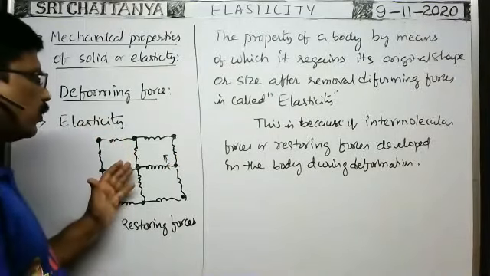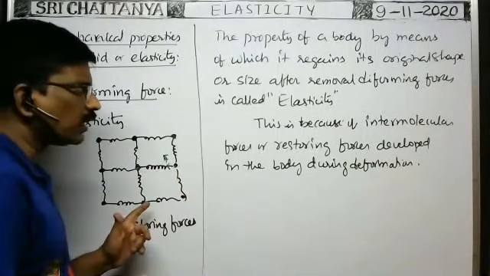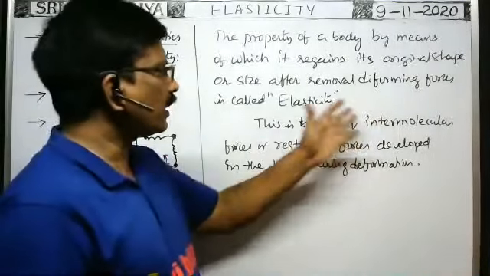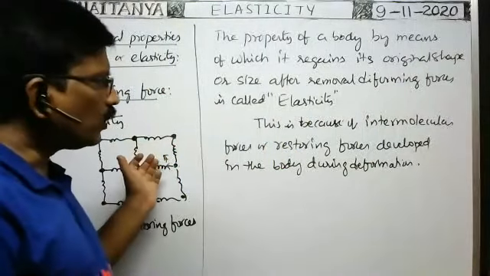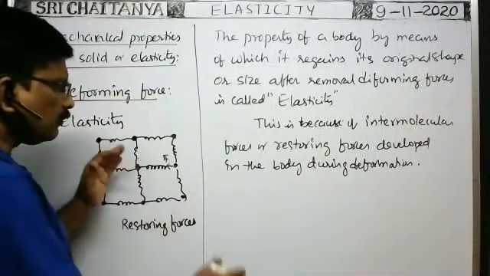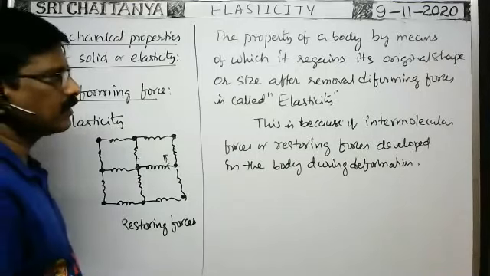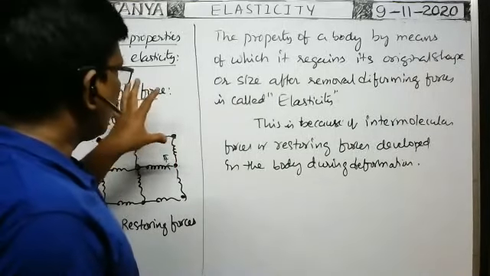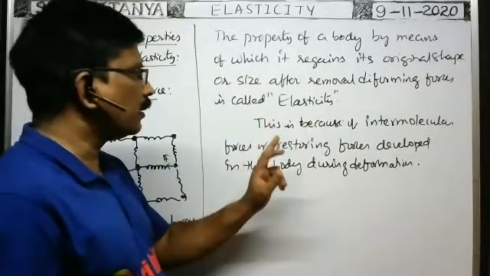Because of deformation of the body, intermolecular distance changes. Whenever intermolecular distance changes, intermolecular forces or restoring forces are developed. Due to that, on removal of the deforming forces, immediately because of these restoring forces, the body comes back to its original shape or size. So this elastic property is because of the restoring forces developed in the body.